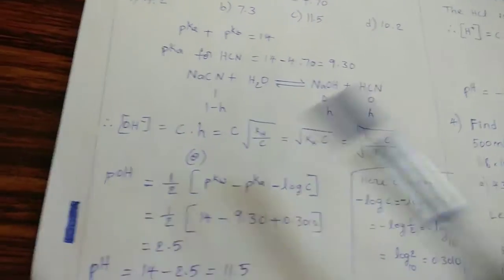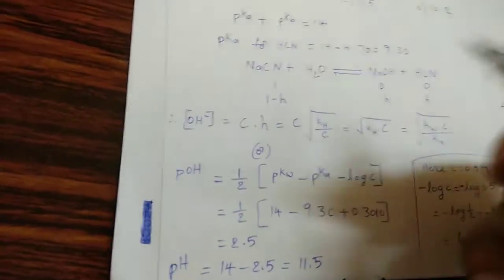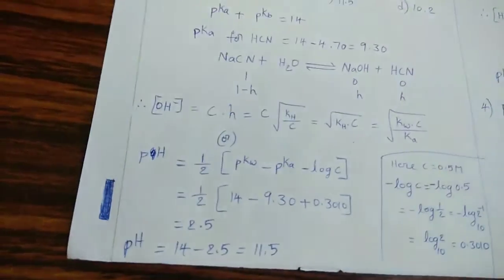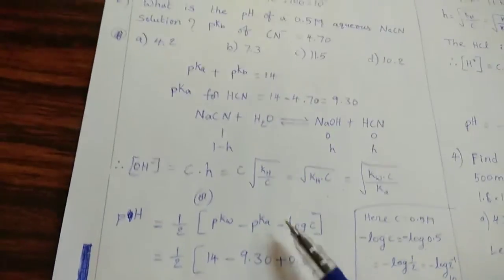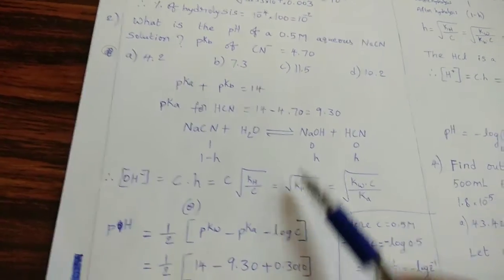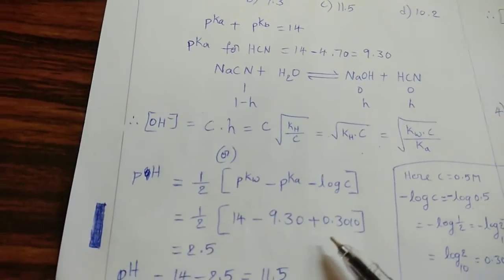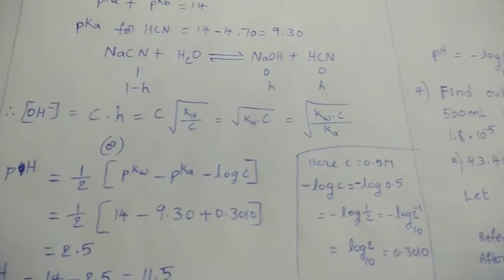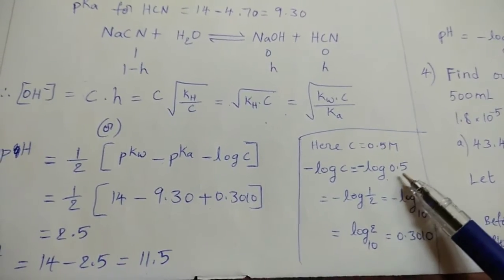For this, sorry, this is pH formula. pH equal to half into pKw plus pKa plus log C. pKw is 14, pKa is calculated here as 9.30, substitute here, and log C concentration, see here given concentration is 0.5 molar, minus log C equal to minus log 0.5.